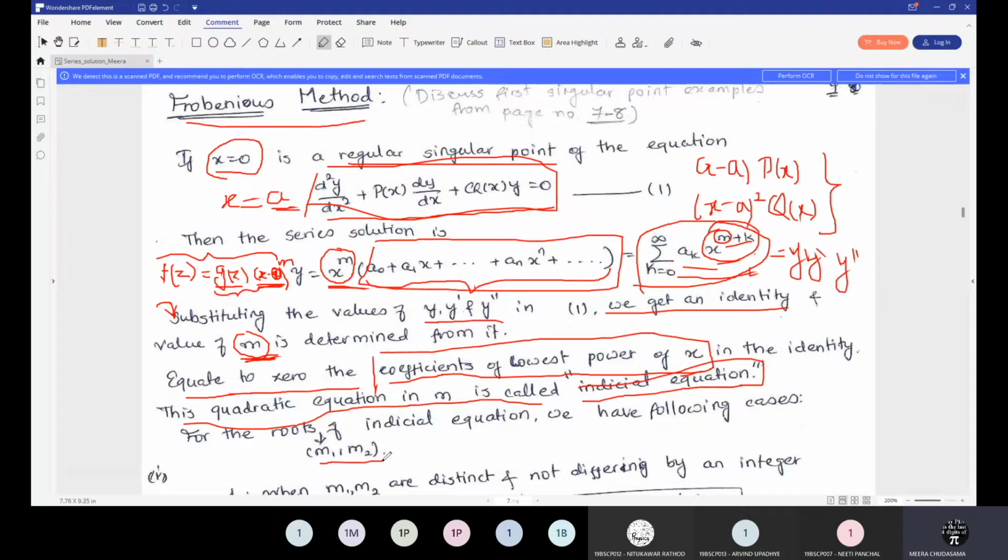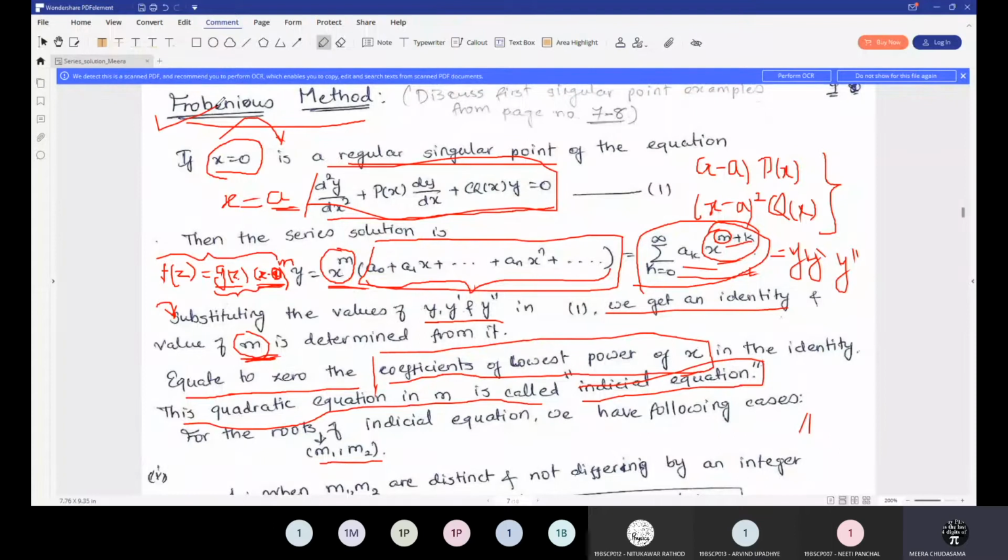So we have to divide it into further cases, because different kinds of roots will give different corresponding solutions. So the procedure is clear up to here. First, the differential equation will be given, and you determine whether x is equal to 0 is a regular singular point or not. If it is a regular singular point, the Frobenius method will be applicable.